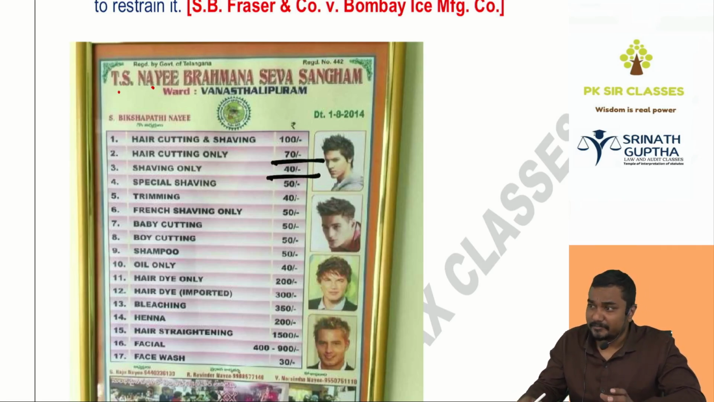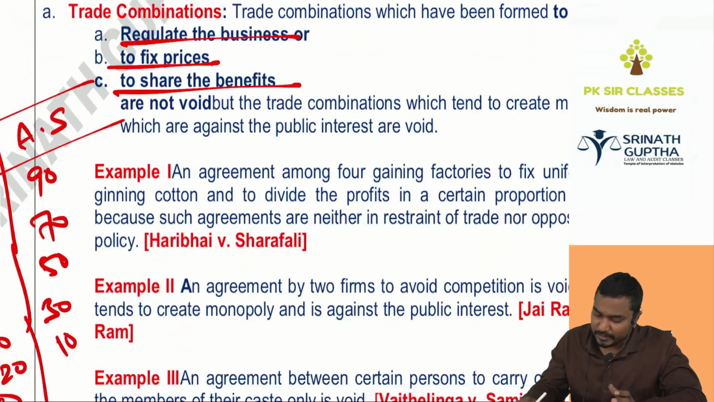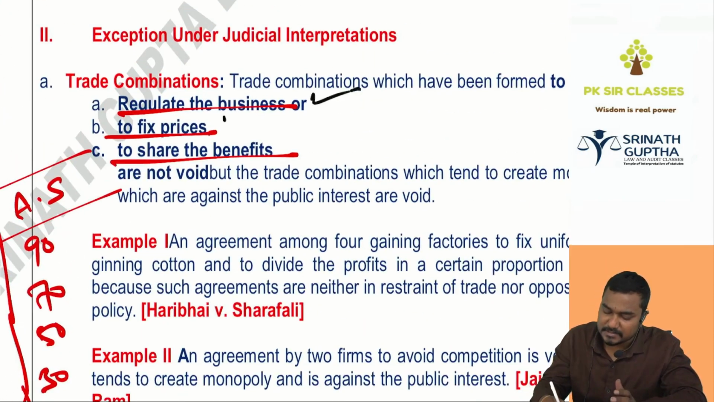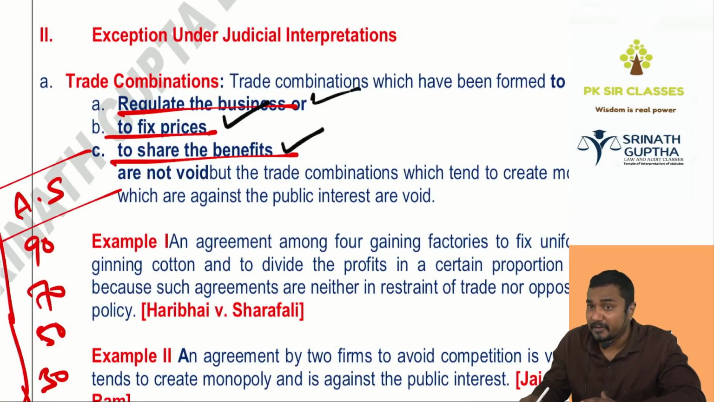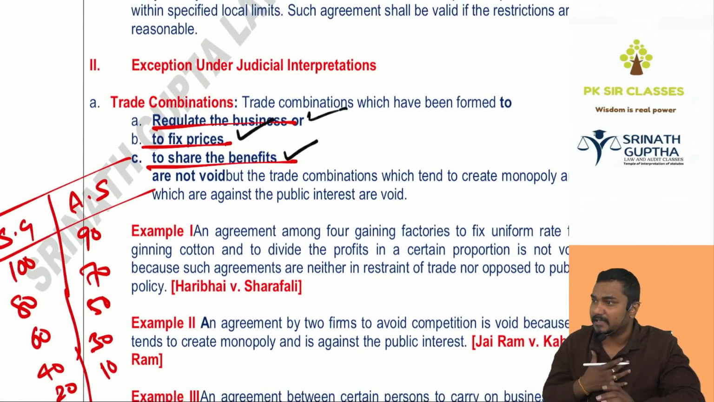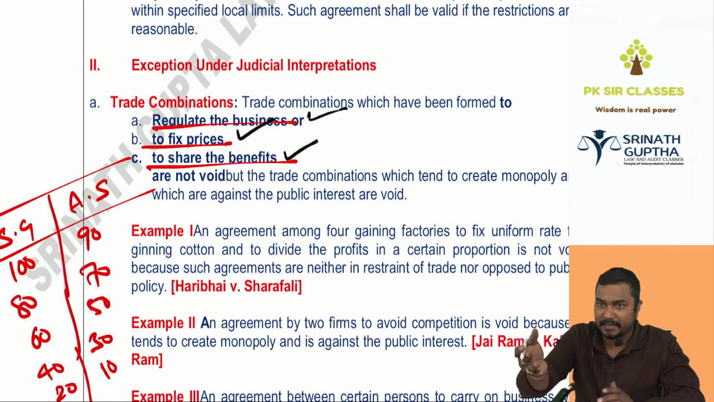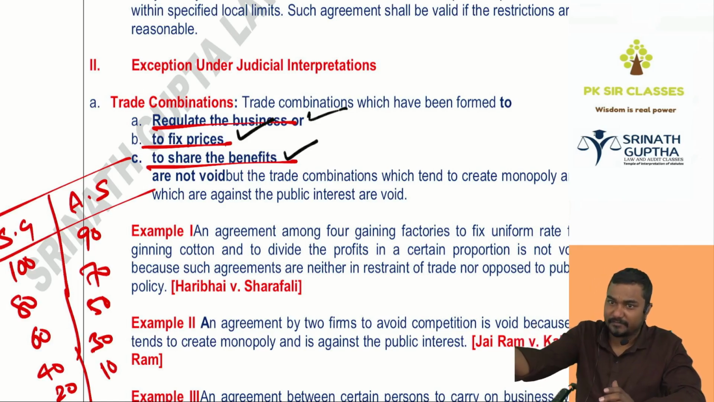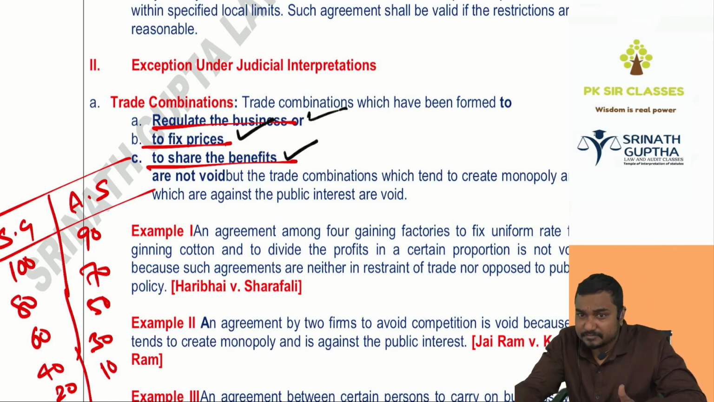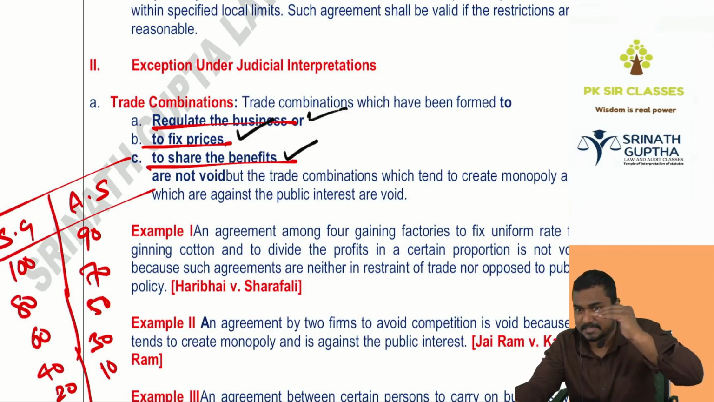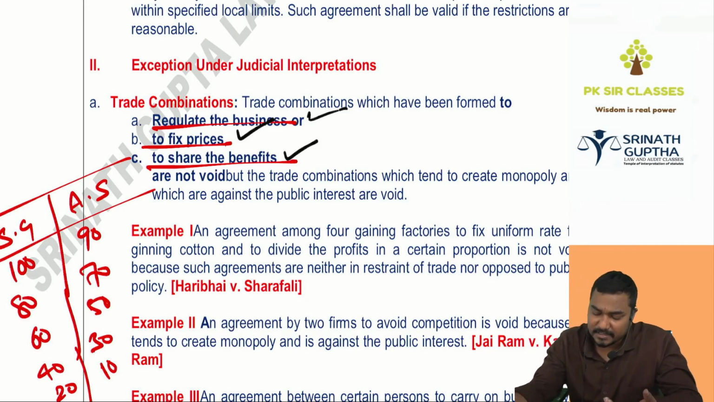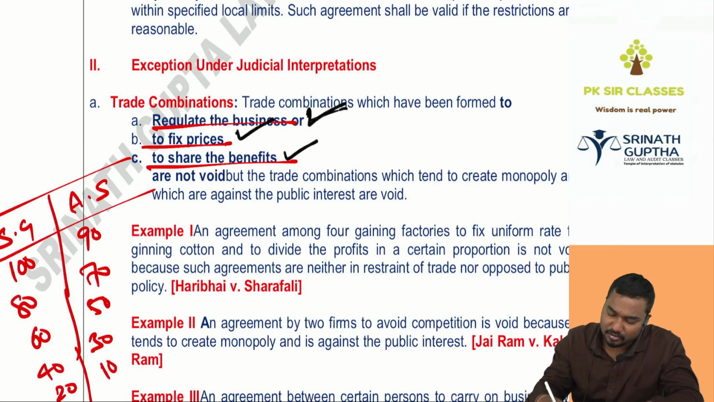The restriction is valid, to regulate the business, to fix the prices, to share the benefits by everyone. Otherwise, if I'm selling for 100 rupees, you're selling for 90, then I sell for 80, you sell for 60, I sell for 40, you sell for 20. It is affecting the business itself. That's why all the vendors enter into an agreement: let us fix the prices. The restriction is perfectly valid because those restrictions are there to regulate the business, to fix the prices, to benefit everyone.